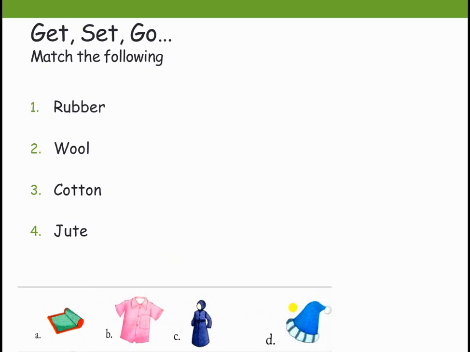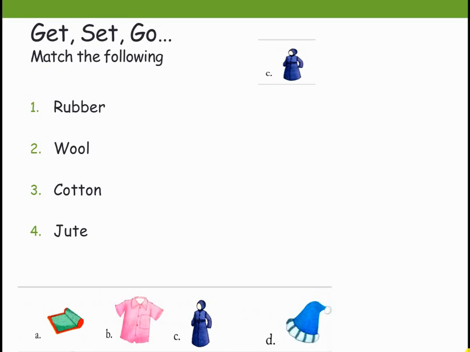Okay. The first one, rubber. What are they making with rubber? They are making raincoats. So which is the answer? C. For the first, the answer is C. The second one, wool. They are making sweaters and caps, isn't it?